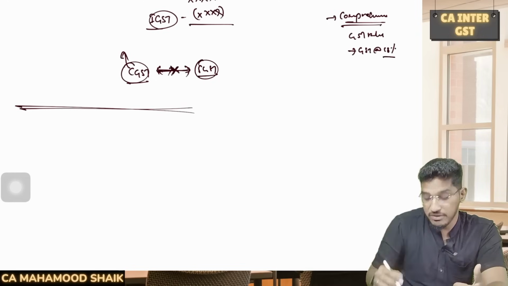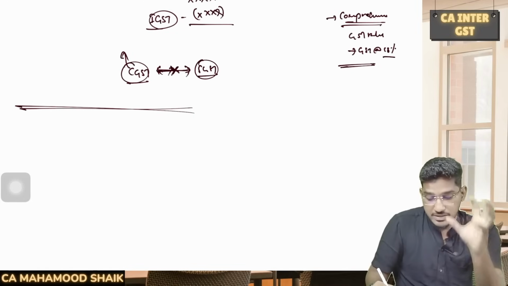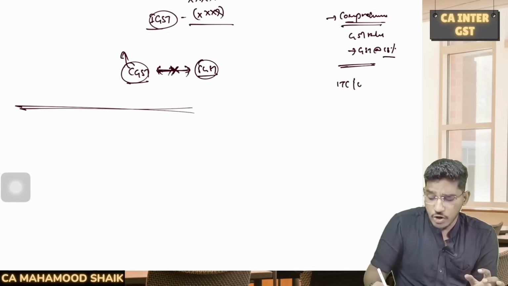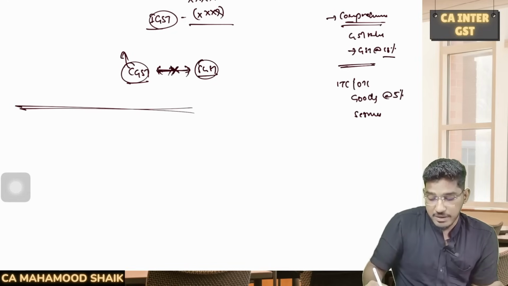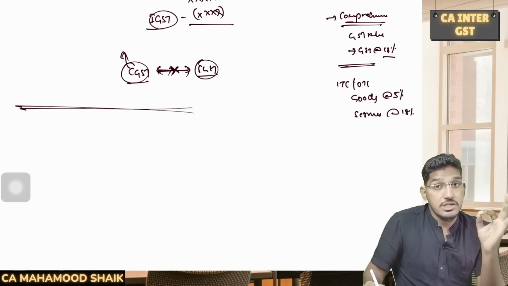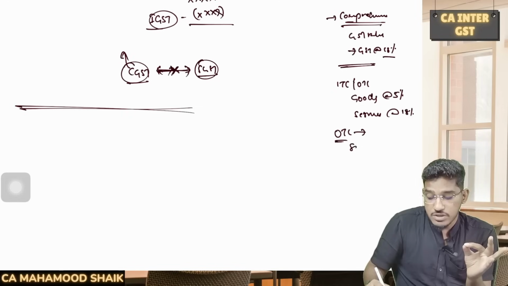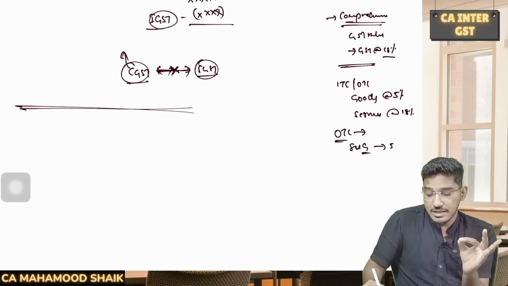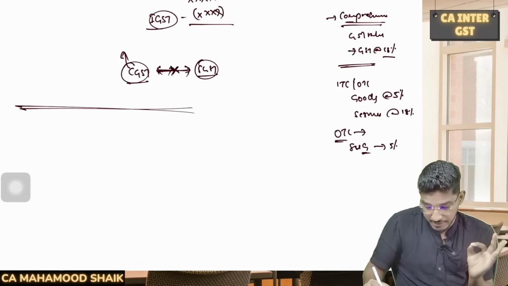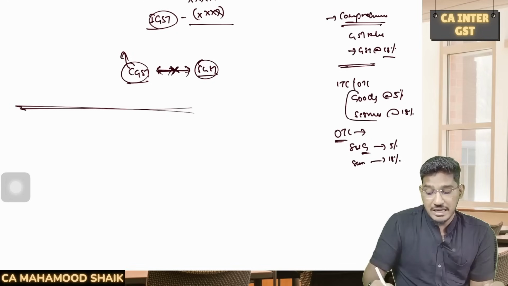But please be careful. Sometimes in the question they mention different kinds of rates. In some cases you might have input tax or output tax liability for goods also, for services also. Sometimes in the question they will say goods attract 5% of GST, services attract 18% of GST. So when you are calculating the output tax liability, please be careful whether you are making outward supply of the goods or outward supply of the services. If you are making outward supply of the goods, calculate the GST output tax liability or input tax credit at the rate of 5%. And if you are making services, then calculate it at 18%, if they specifically mention that in the question.